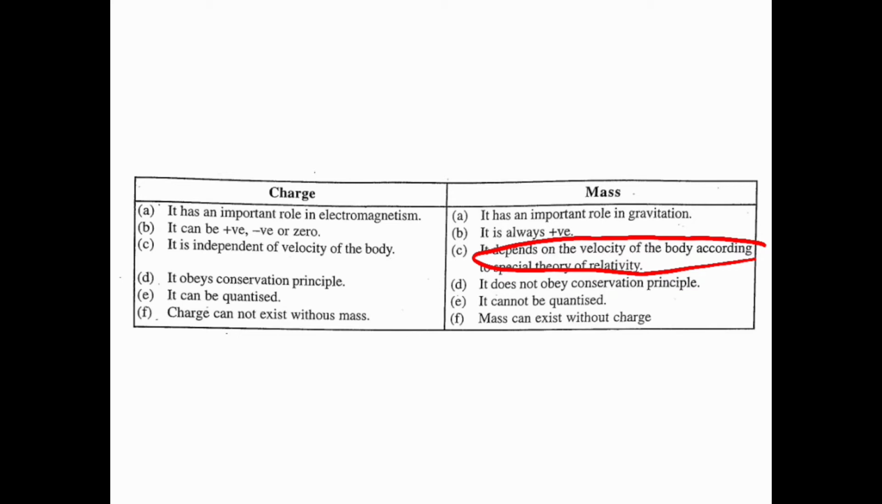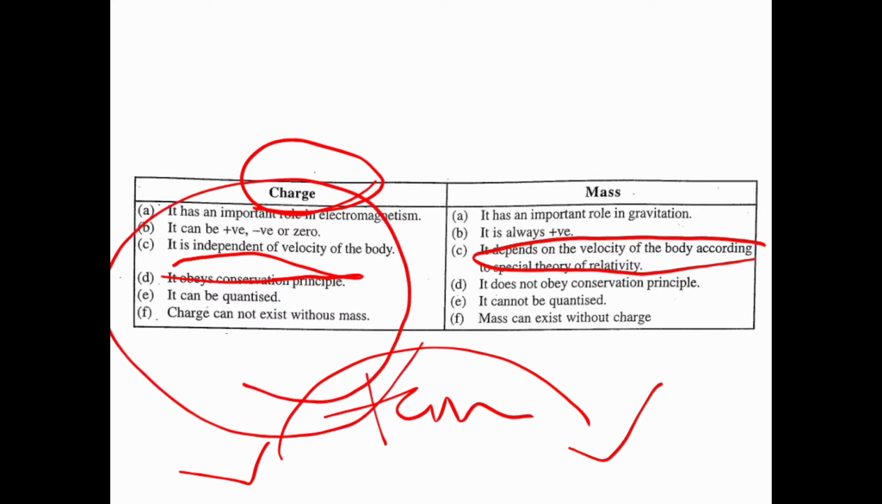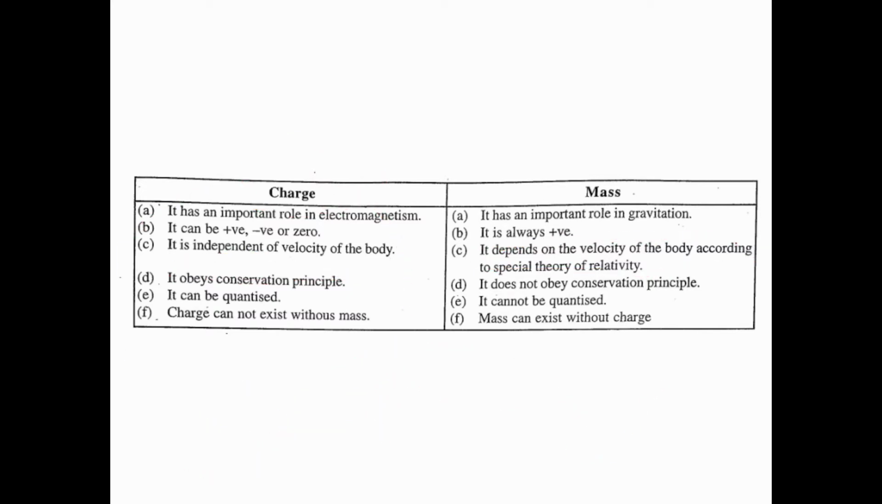Then charge obeys the conservation principle. We know what the conservation principle is: energy can neither be created nor destroyed. It can only be transferred from one form to another form. Charge obeys the conservation principle, whereas mass does not obey the conservation principle. This is another point.